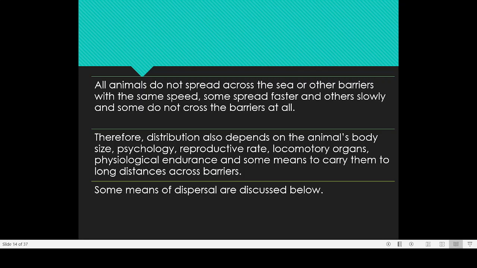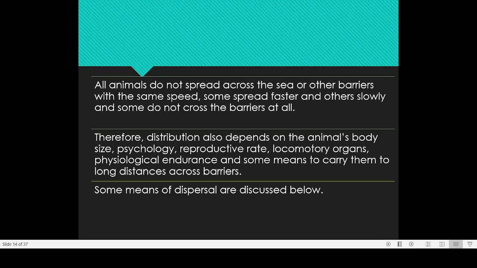It simply means physiological power or physiological body strength. That is the meaning of the word physiological endurance. And some means to carry them to longer distances. That is why some animals are able to fly for a longer time, swim for a longer time, or run for a longer time. So those animals which have that physiological capacity can easily migrate from one area to another area, and they will be more widely spread in other parts of the world.